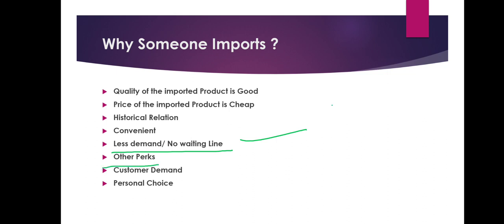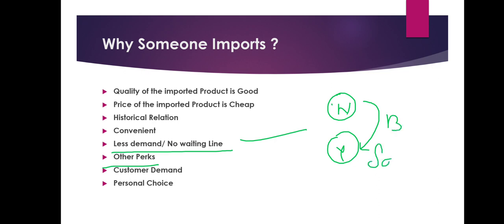If you are importing bread, this is your country and this is your neighboring country, and you are importing bread from the neighboring country, and the neighboring country says there is sauce free given with the bread. So along with bread, there are some other perks available there. So you are importing bread, but you are getting sauce for free. That's why you like to import rather than going to your local bread seller.